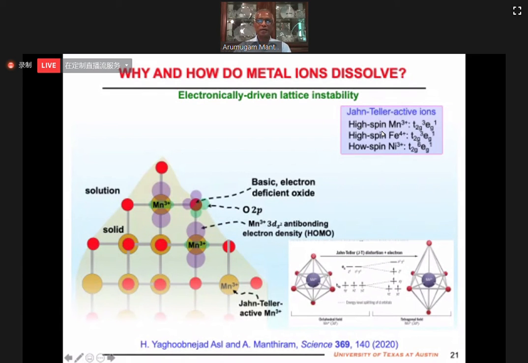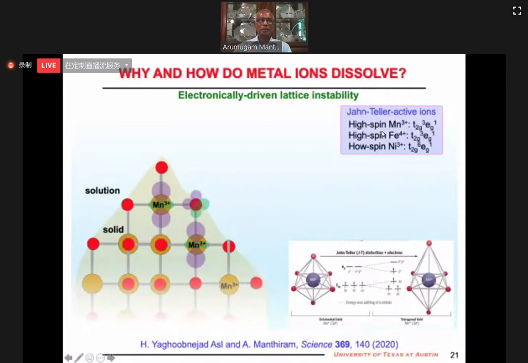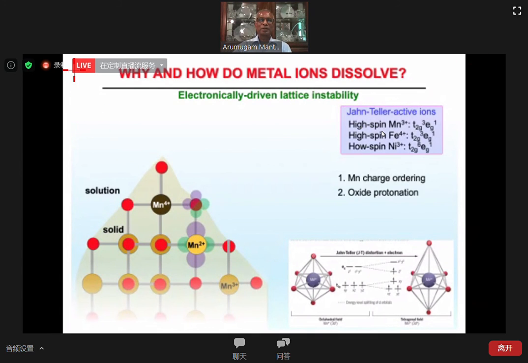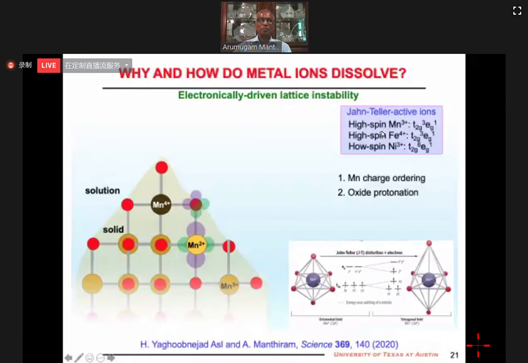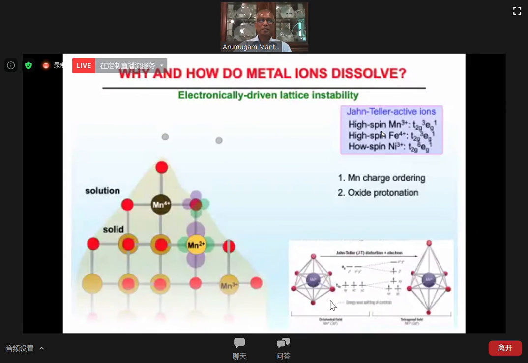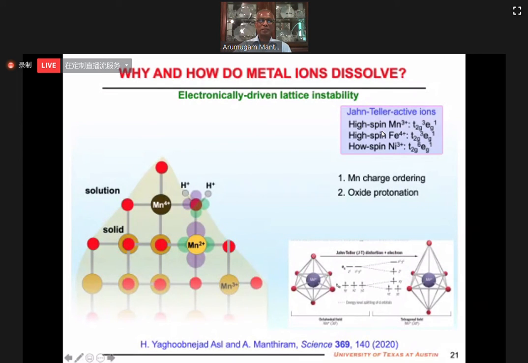If you have that, then a few things can happen. The Mn3+ ions can do charge ordering to relieve the instability. So one can become 2+, one can become 4+. Once it becomes like that, the trace amount of protons present in the material can protonate the oxide and water can be formed, and that can go away.